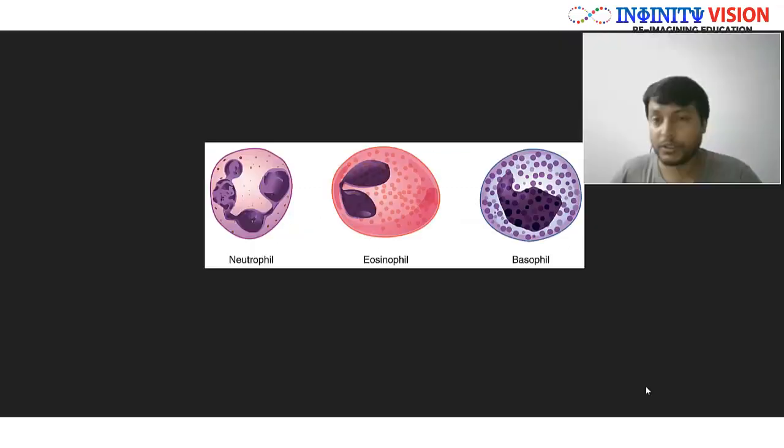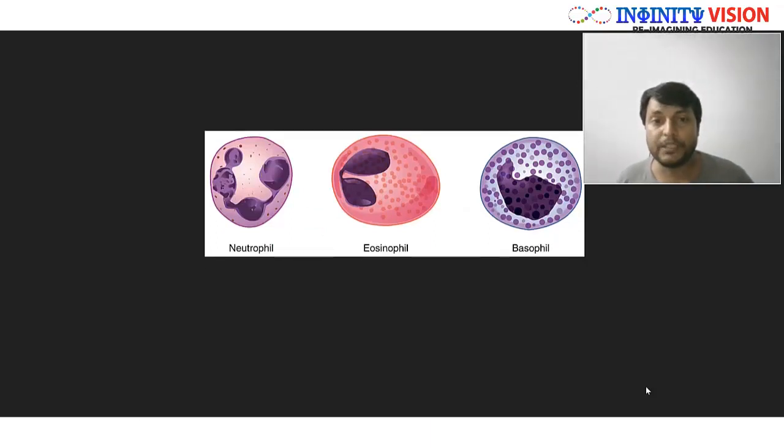Okay, great. Well, what you see here are the three different types of granulocytes, right? Eosinophil or acidophil, basophil, and the neutrophil. Now what you notice here is the cytoplasm of all these cells have these granules, right? And hence they are granulocytes. Secondly, if you focus on the nucleus, you see the nucleus is not the usual spherical nucleus, rather it is lobe-like, that is, it is lobular.